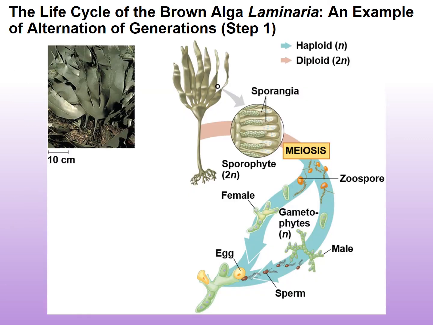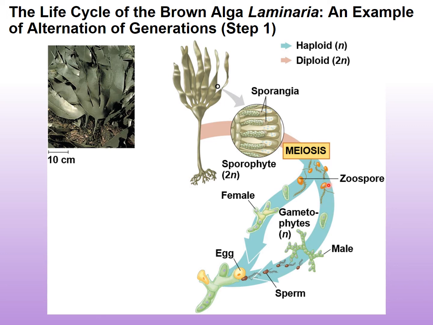Now, let's look at the alternation of generations of a brown alga. So remember, the brown alga is one of those that looks like plants. It's considered a plant-like protist. However, it's not a plant because evidence has suggested that it doesn't belong to the plant kingdom. So we can see the sporophyte and the gametophyte here. The sporophyte is diploid and the gametophyte is haploid. The sporophyte is diploid, and it has sporocytes, which are cells that undergo meiosis to produce the spores. Okay, so they're going to produce the spores.